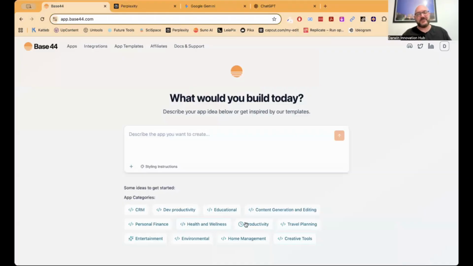So what I'm going to do is share my screen and we're going to start to get to work at what this all looks like and what it kind of means to build software. What is this software that we're building? And is it software or is it cloud software? Look, we're just playing with the ideas here of what these may be, but really what we're doing is building stuff that you can use that's going to let you do the things you can't do now because you're stuck with whatever software is available out there. So this one, Base 44, is a system we're going to look at last.